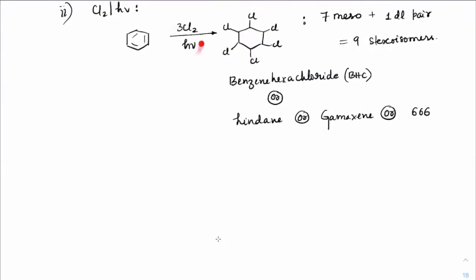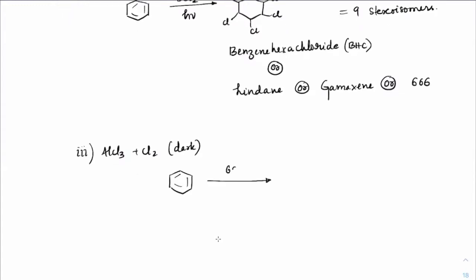This is when you treat with 3 moles of Cl2 and light. Suppose without light, if you operate this reaction, instead of hν we take AlCl3 and Cl2 in the dark, which means no light, then 6 moles of Cl2 in the presence of AlCl3 will give you substitution.